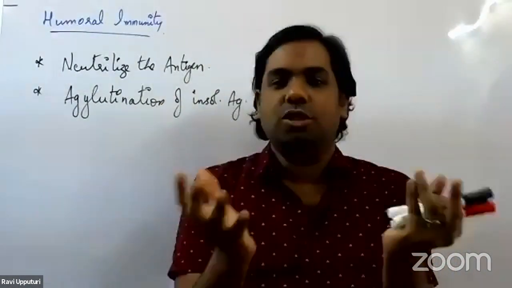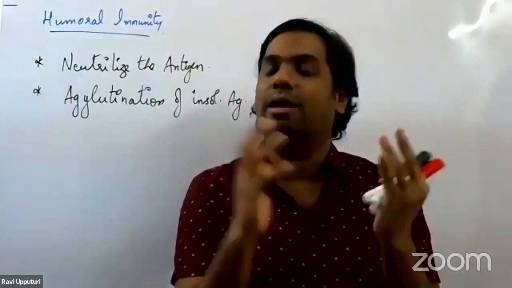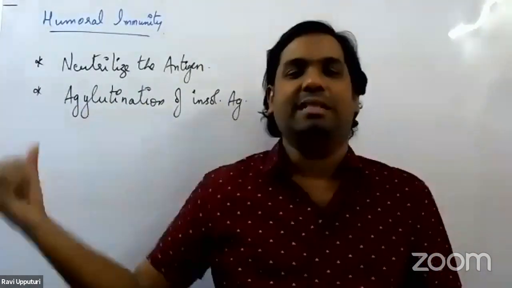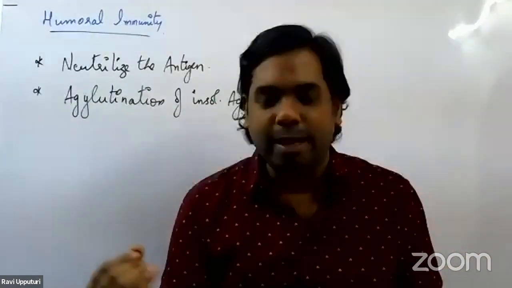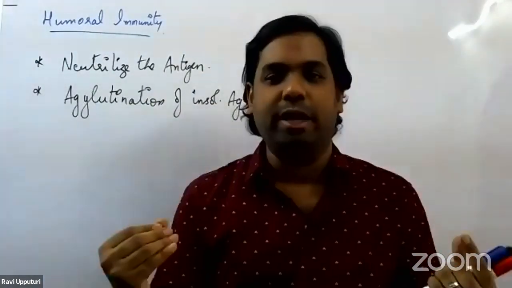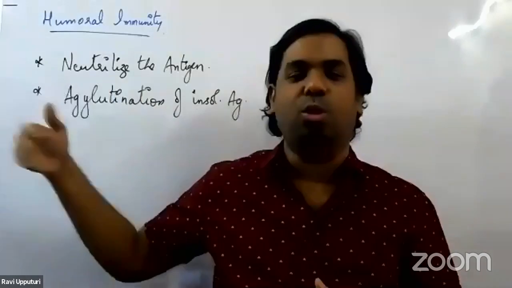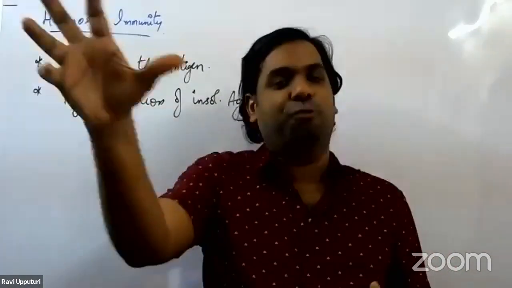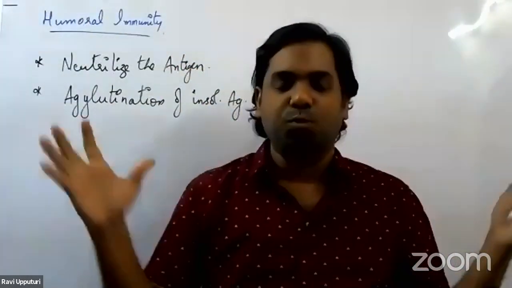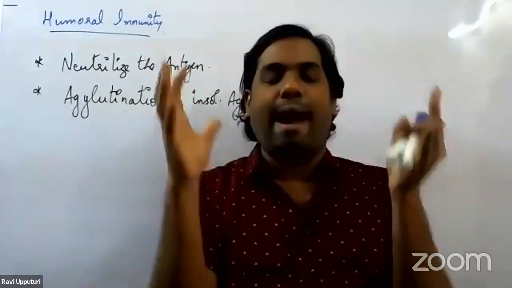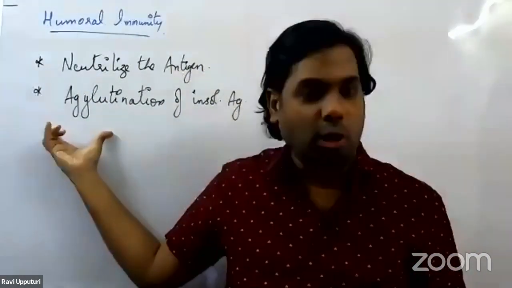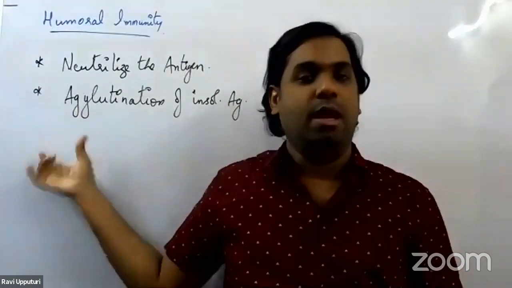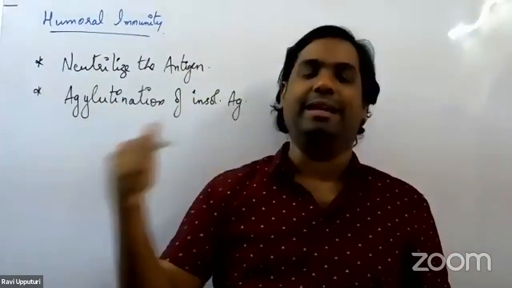It brings about clotting or clumping of that antigen such that the antigen is no longer able to multiply, no longer able to proliferate, or no longer able to show its activities, or it is not able to move from one place to the other. So all the antibodies would come and bind to this particular antigen, bringing about agglutination. That is the second way the antibodies target the antigen.